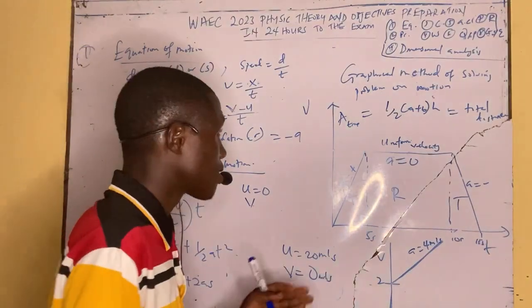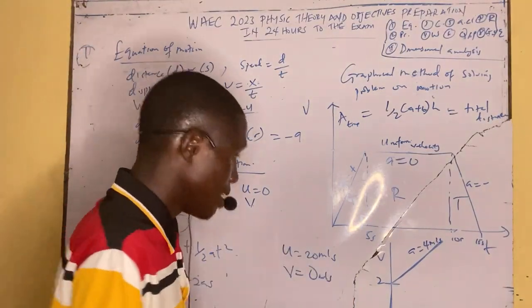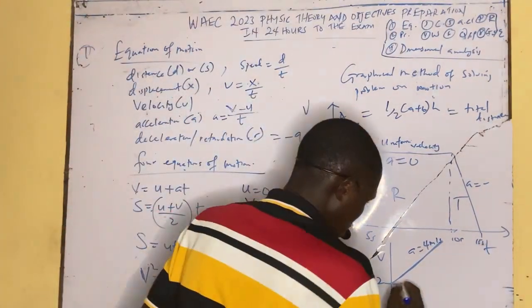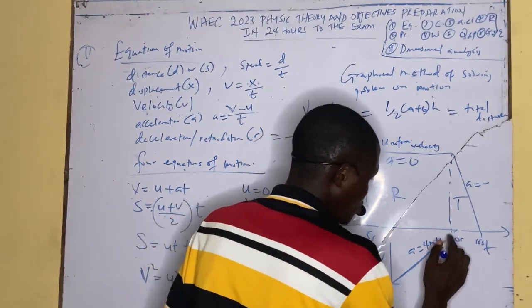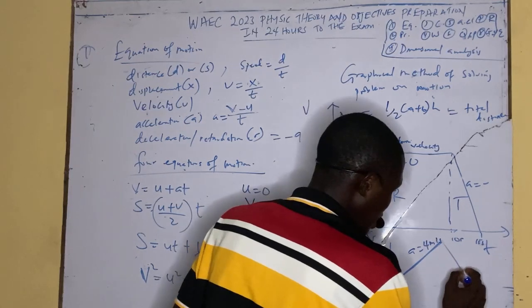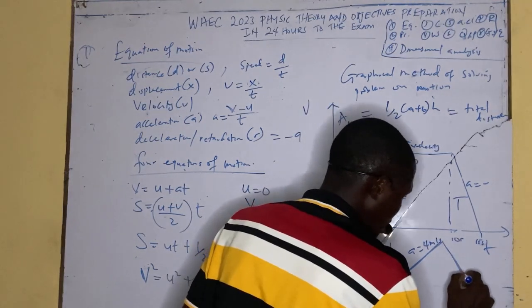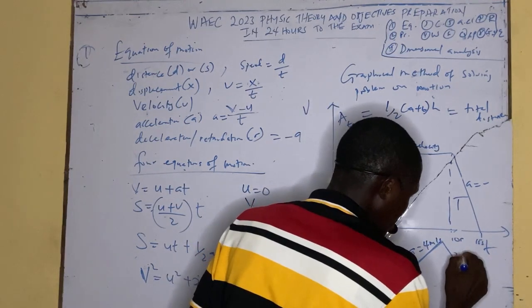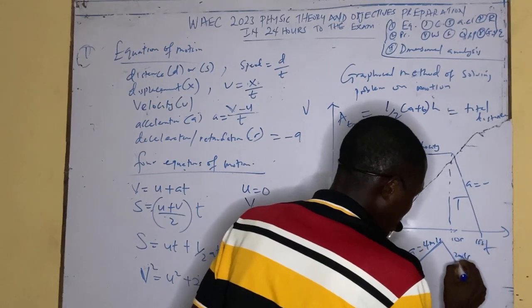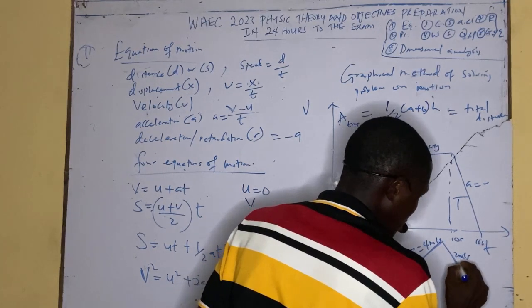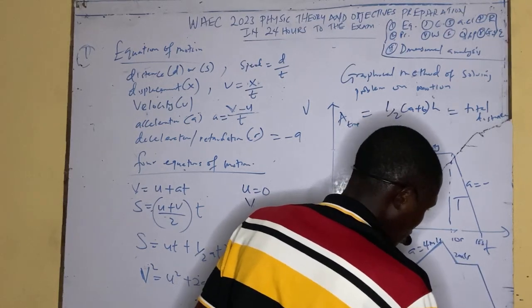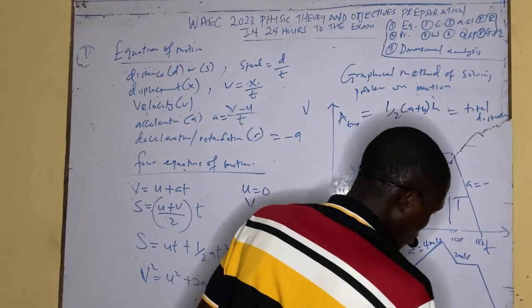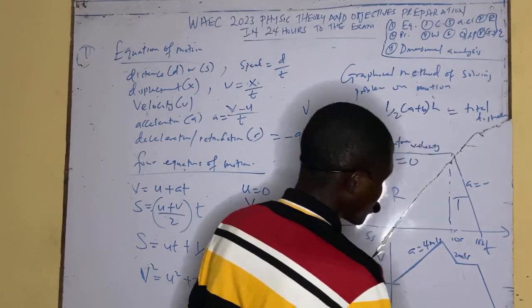So that is how to calculate and interpret the question. Now, there's some questions that will come like this one: a body moving with some initial velocity, accelerates for some distance, and also decelerates for some time, at 2 meters per second, and then it goes like this and comes back again. Don't be confused with this type of diagram.